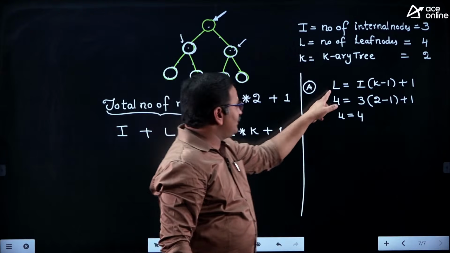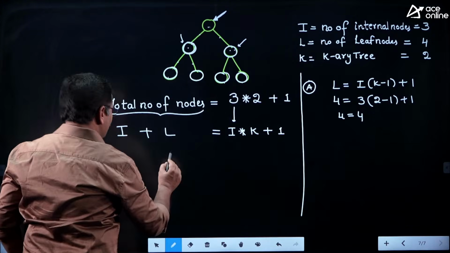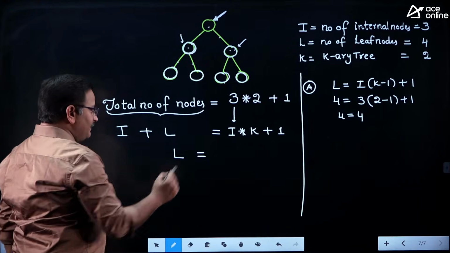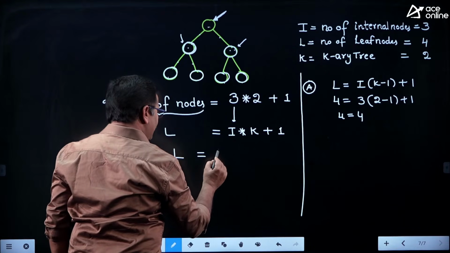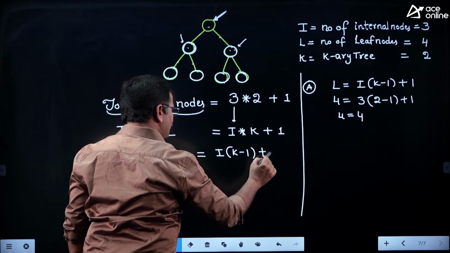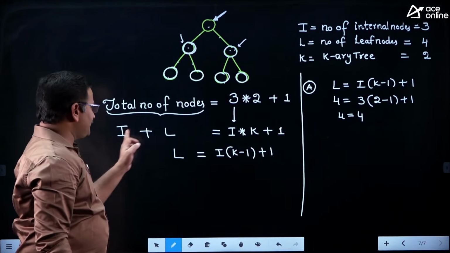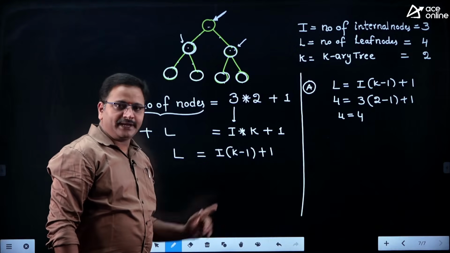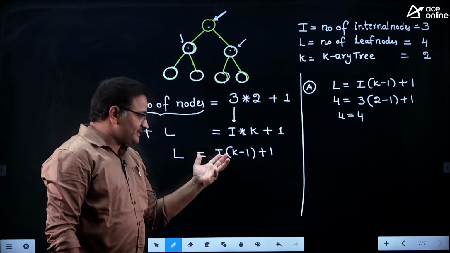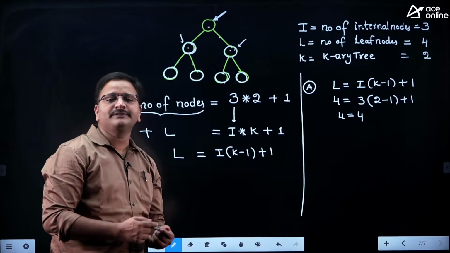Since they are expecting the value of L, therefore L is equal to, bring the I value to the right hand side, friends. By bringing the I value to the right hand side, I can take I as common, then I into k minus 1 plus 1, like this. So just bring I that side and take I as common, I into k minus 1 plus 1. So based on this formula, many application based questions are there.